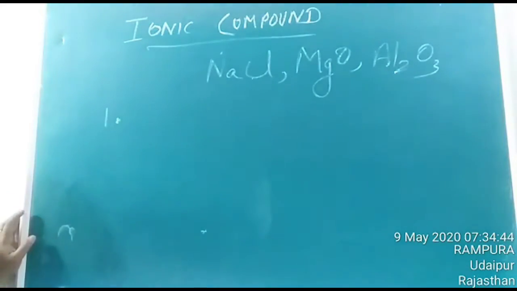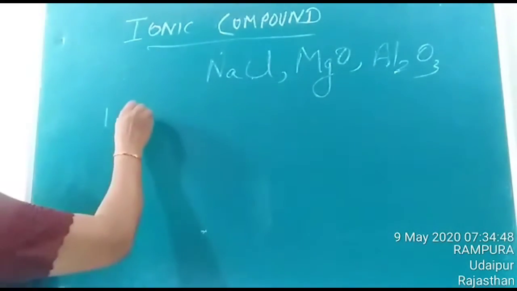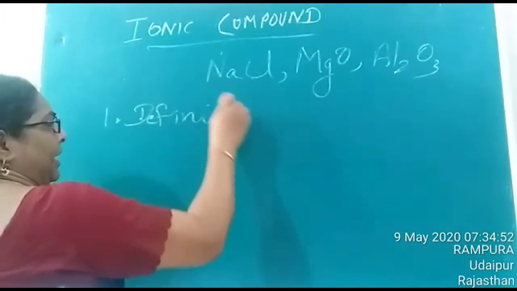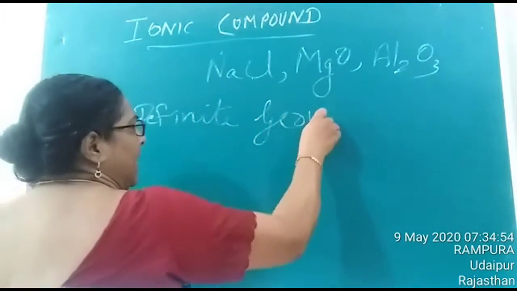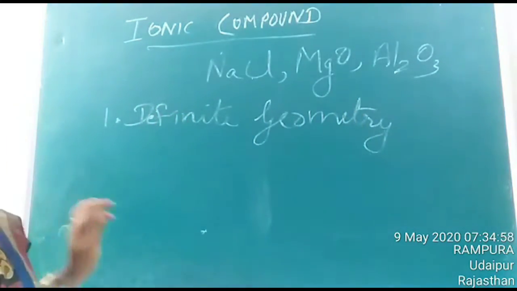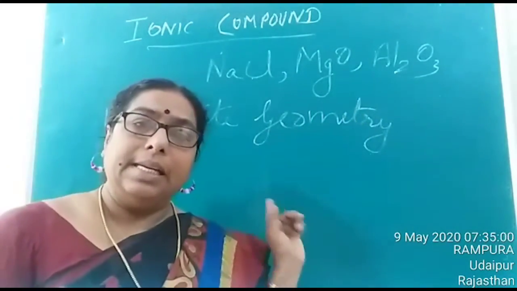As the first property, ionic compounds possess a definite geometry. That means they possess a crystalline structure. They have a definite crystal lattice. Is it clear?